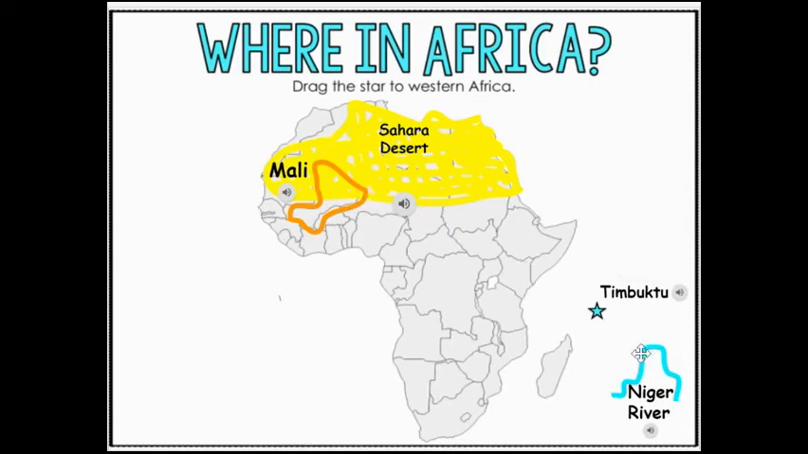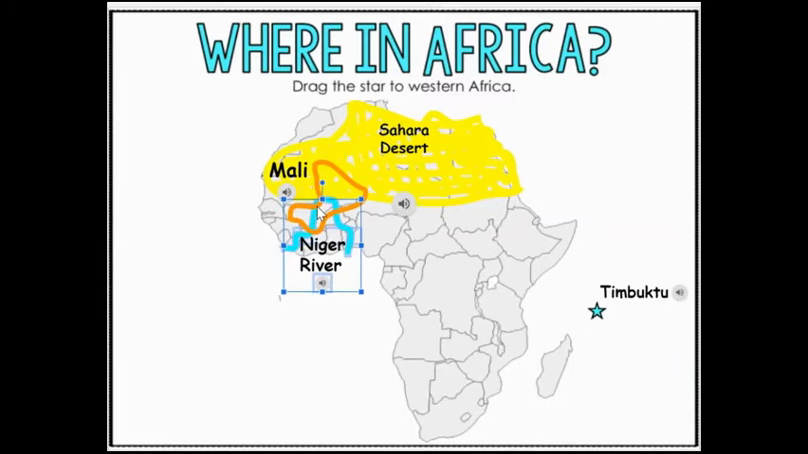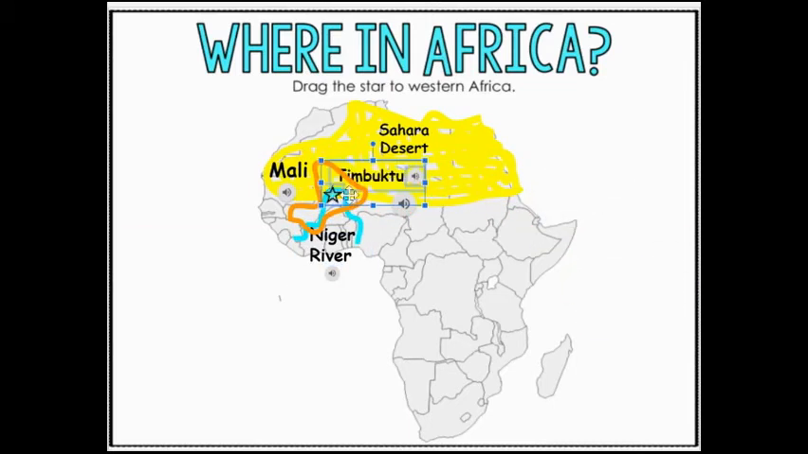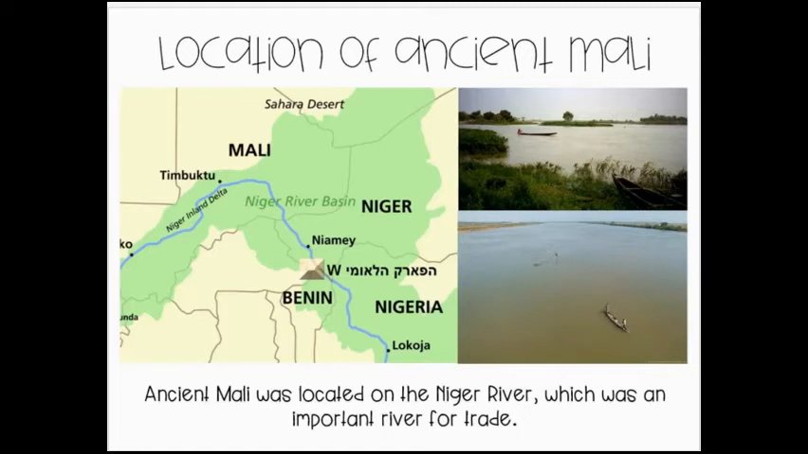Okay, the next feature we've got is the Niger River, okay? And that goes right up here, okay? And right along that river in the middle of Mali is Timbuktu. So that's how things stand with the features of Mali. We learned that last time. Ancient Mali is located on the Niger River, which we just talked about. This is an important river for trade. So here's some pictures of the actual Niger River.